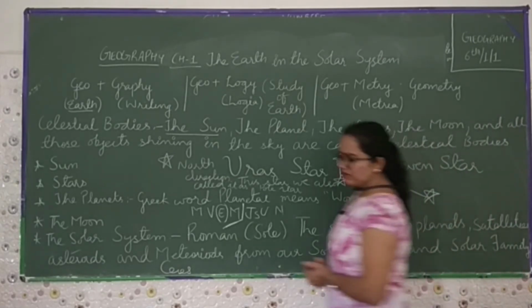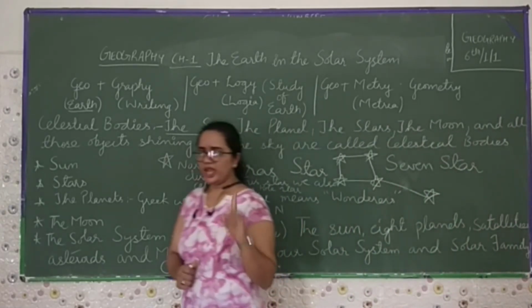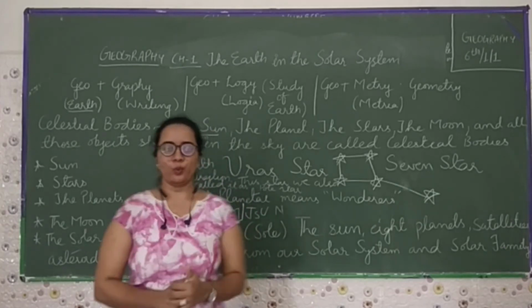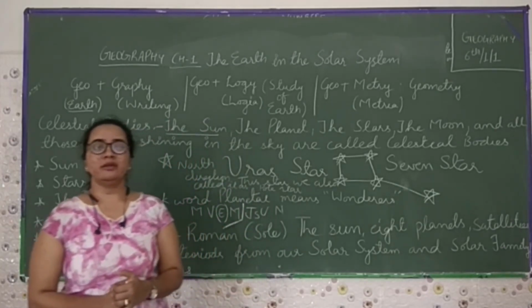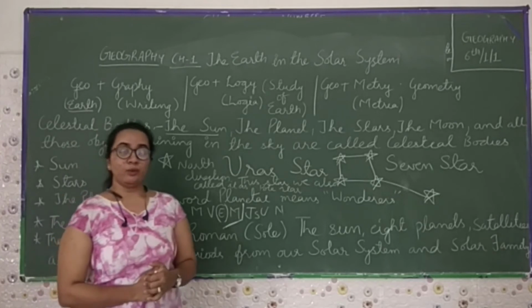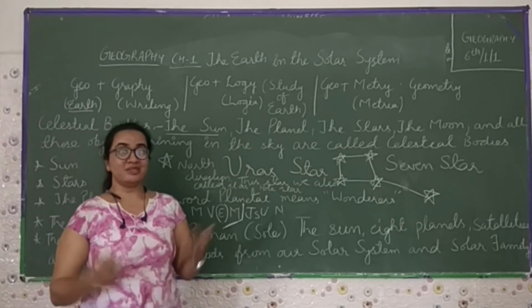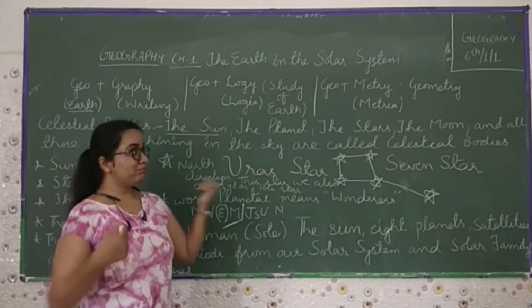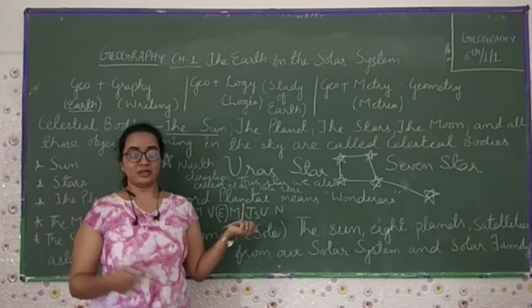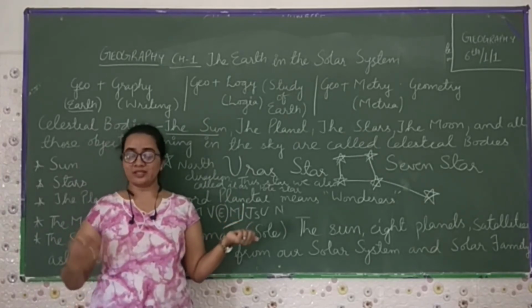Do you think we are having only one galaxy? No, we are having billions of galaxies, in which they are having their own sun, their own planets, their stars, their moons, and different life structures.